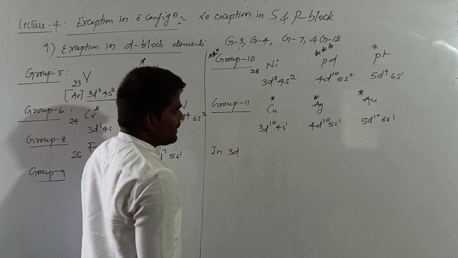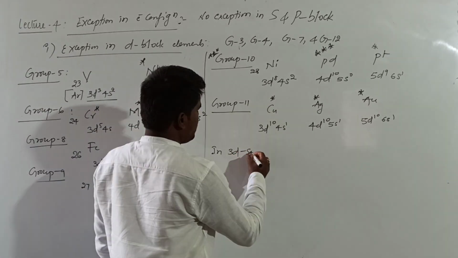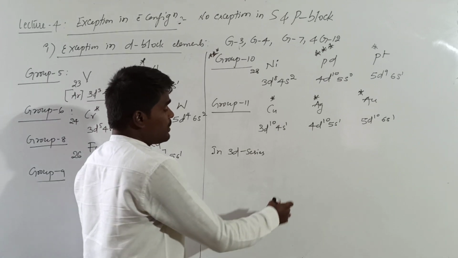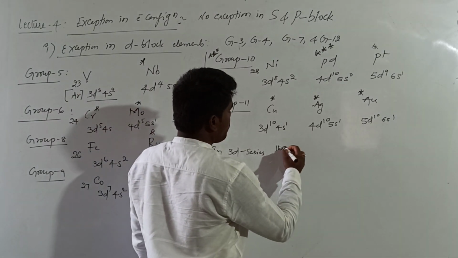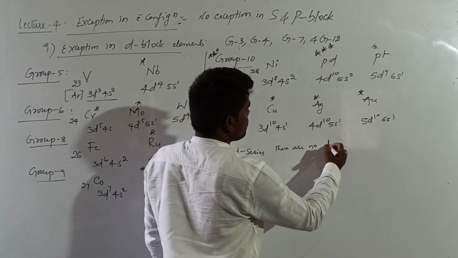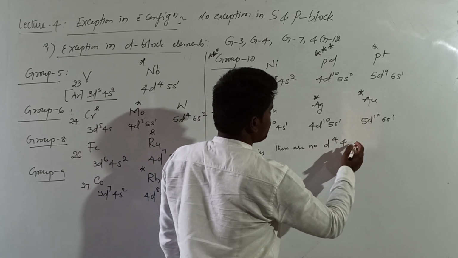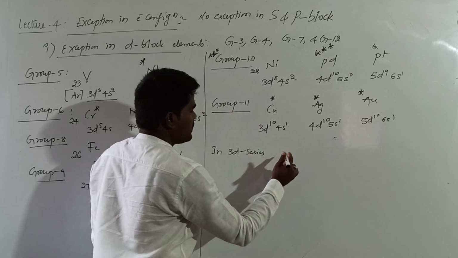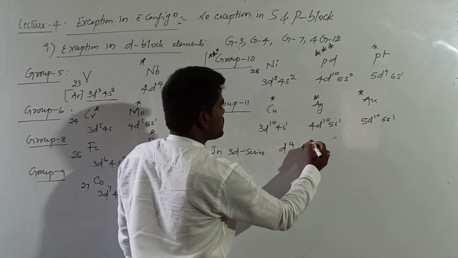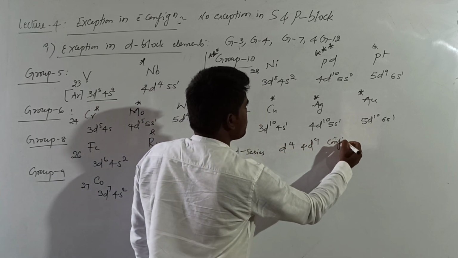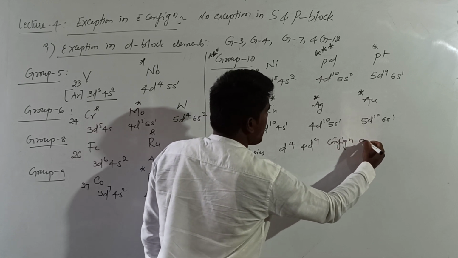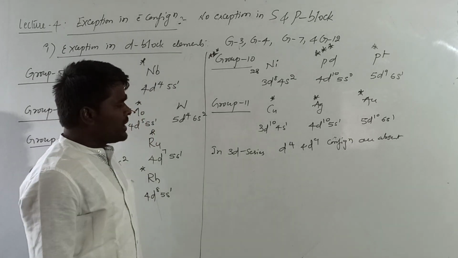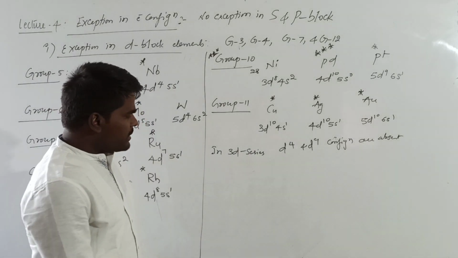If you observe in the 3d series, what is the 3d series? Scandium to zinc. There are no d4 and d9 configurations in the 3d series. d4 and d9 configurations are absent. Right? You don't get d4 and d9 configuration in the 3d series.